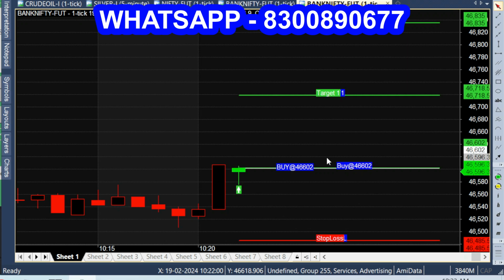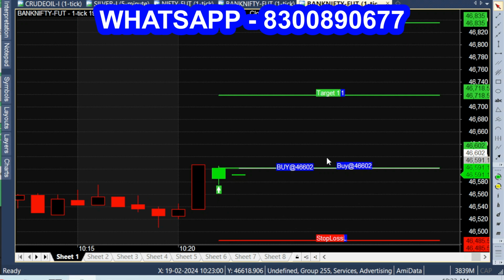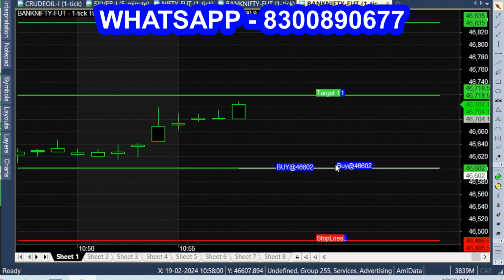So from 46,602 to 46,718, it's more than a 100-point target. Let's wait and see how it breaks out in the live market. After 30 minutes of volatility, the market started to rise in a bullish direction.